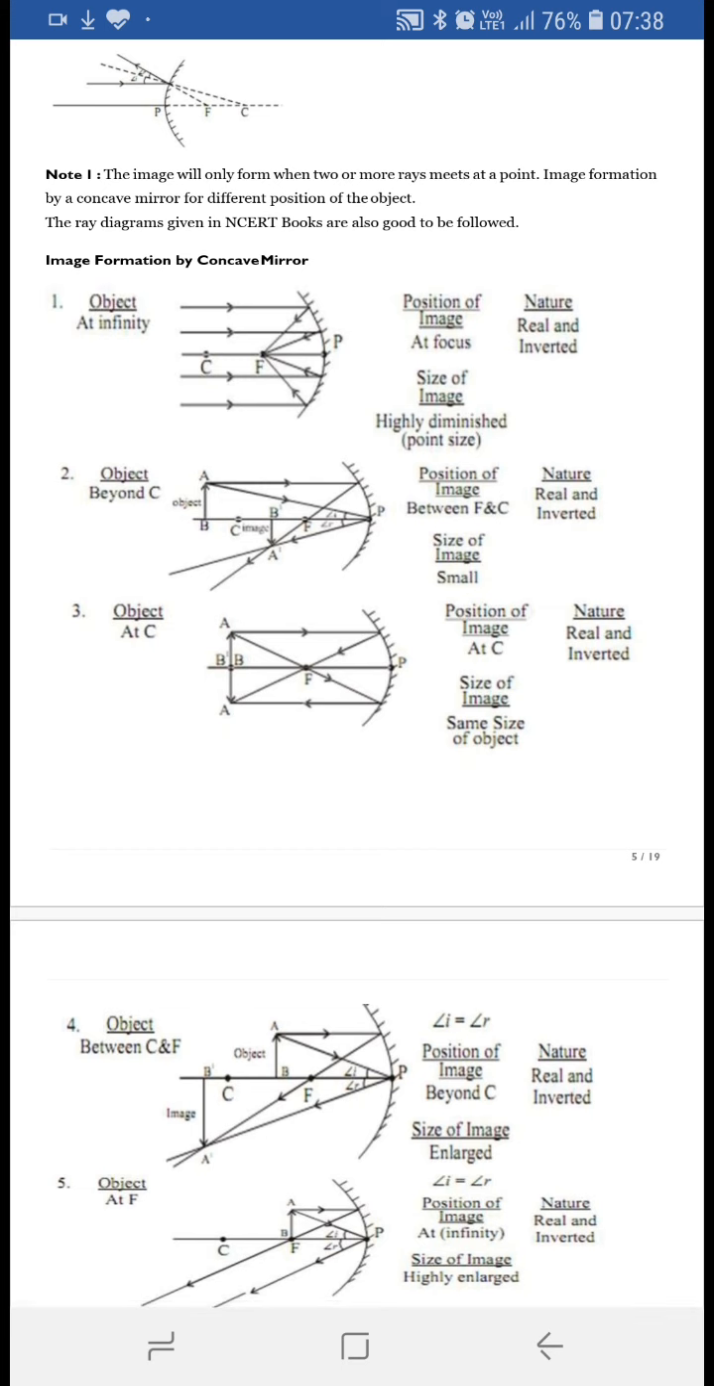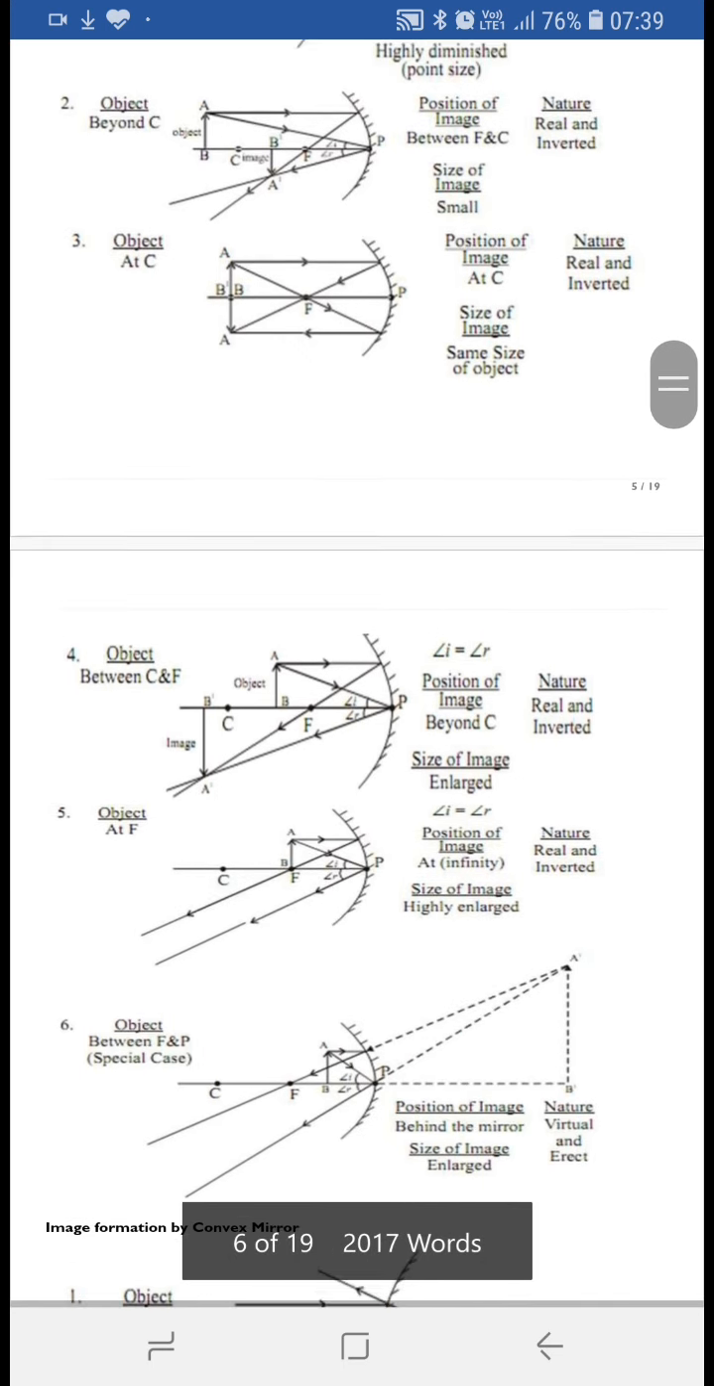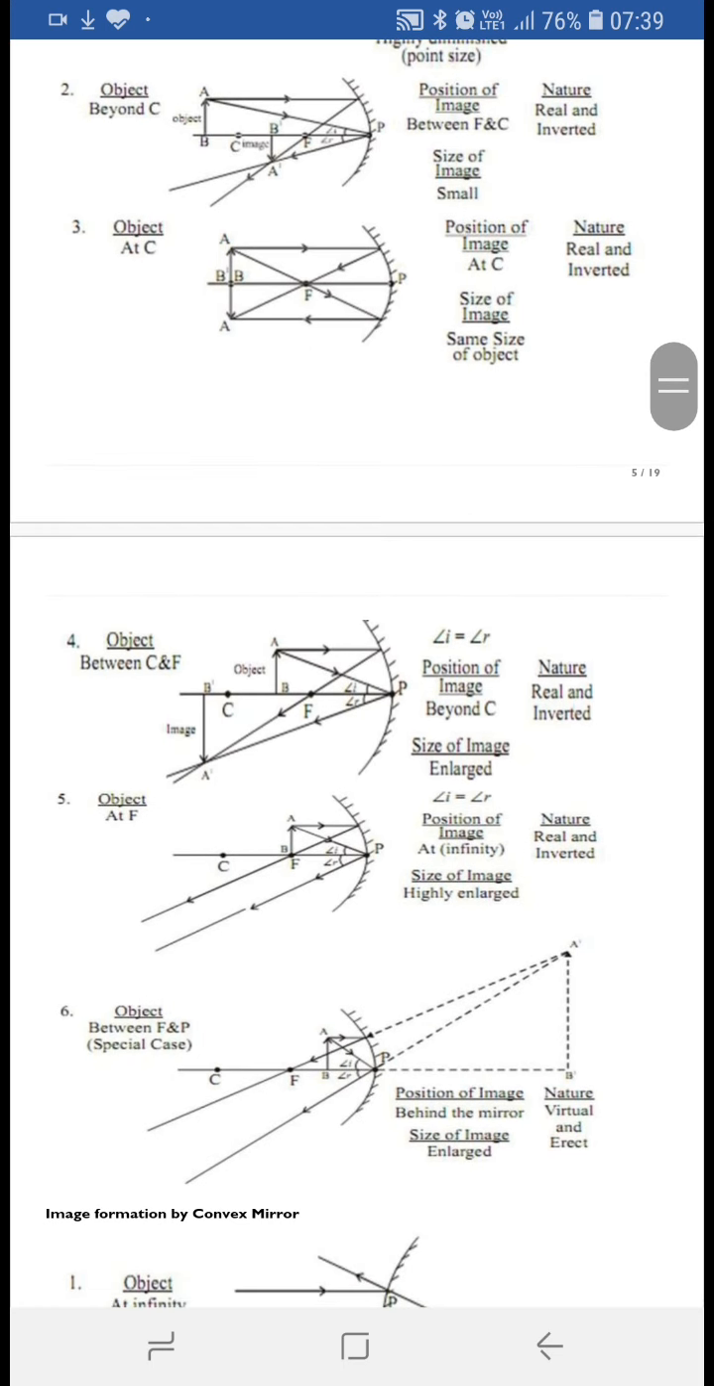Now suppose the object is at center of curvature, that is at C, then the image formation will be at C only. The size will be the same as that of the object, and it will be a real and inverted image. Suppose the object is between C and F, that is center of curvature and focus, then the image formation will take place beyond C. The image will be enlarged and it will be real and inverted.